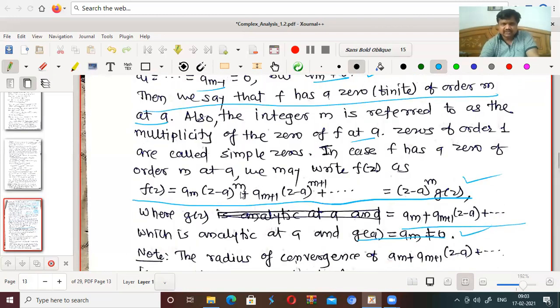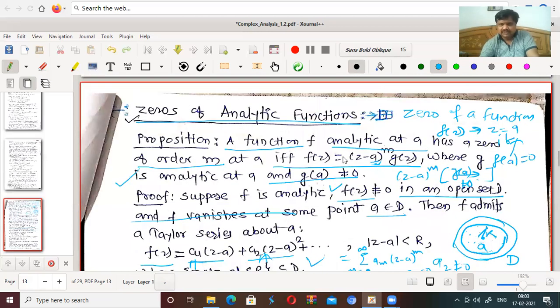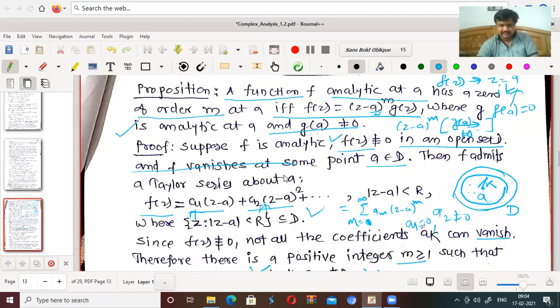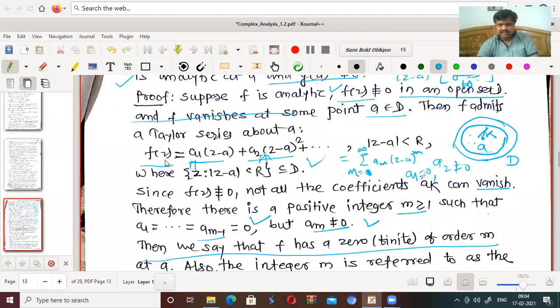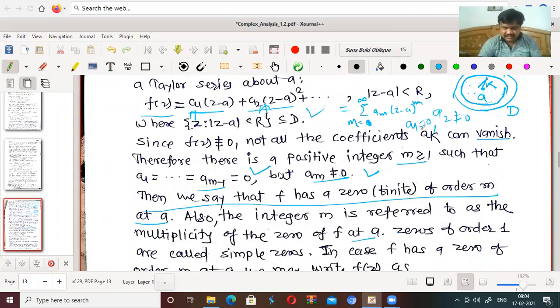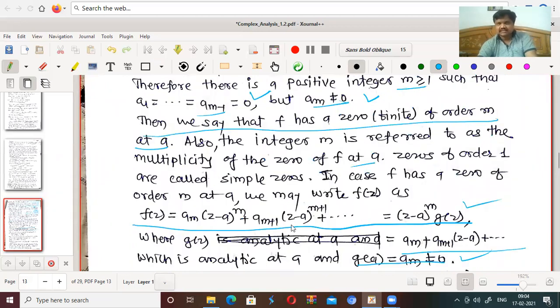So what we have shown here: a function f is analytic at a and it has a 0 of order m at a if and only if this condition is satisfied. That is the case there. So 0 of order m means what? f(z) can be written in this way: f(z) equal to am (z minus a)^m plus am plus 1 (z minus a) and so on.